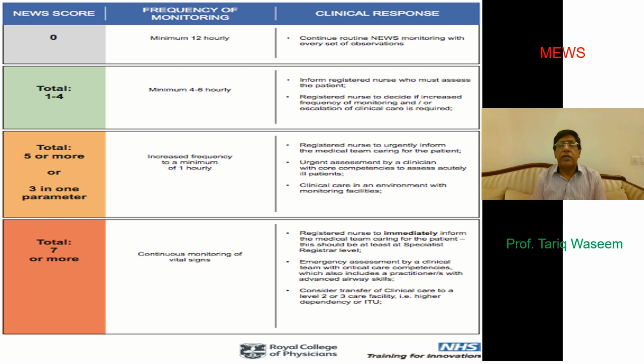An emergency assessment by the clinical team with critical care competencies must be made, and this patient should be placed in an intensive therapy unit. That's all for this component.